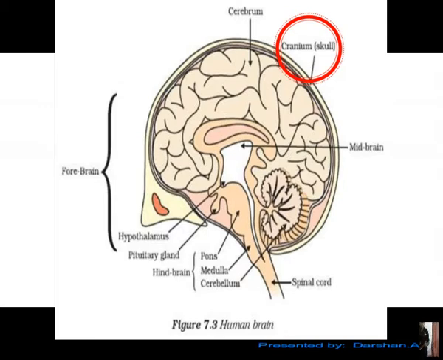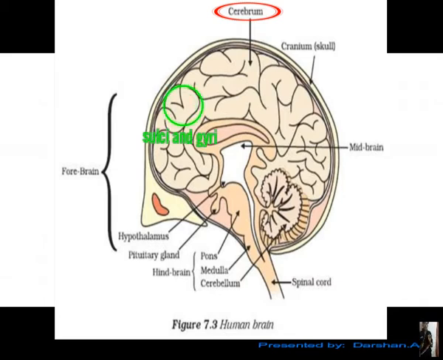It's covered with a skull or cranium. The skull contains meninges: the dura mater, the pia mater, and arachnoid mater. Between arachnoid mater and pia mater, there is cerebrospinal fluid. Cerebrospinal fluid is what? It is the shock absorbent. When we jump, it absorbs the shock so that brain is safe. And then after that, there comes cerebrum.